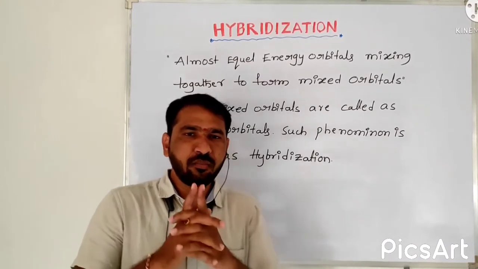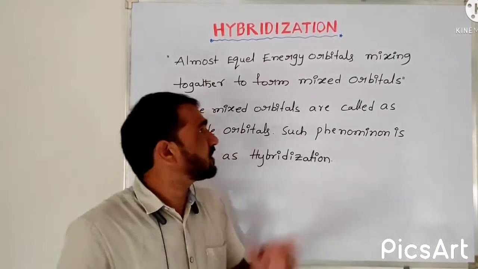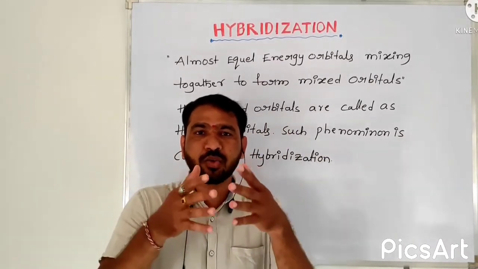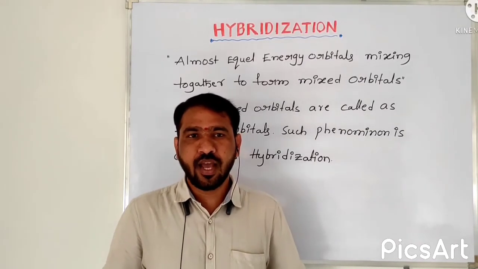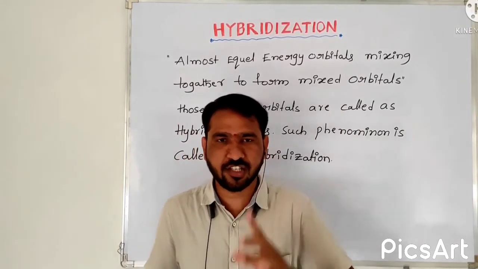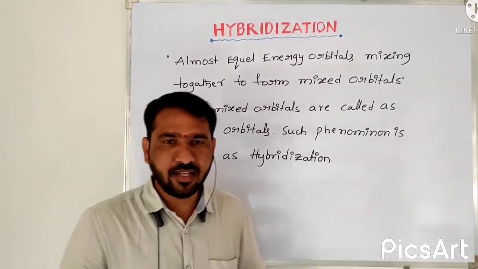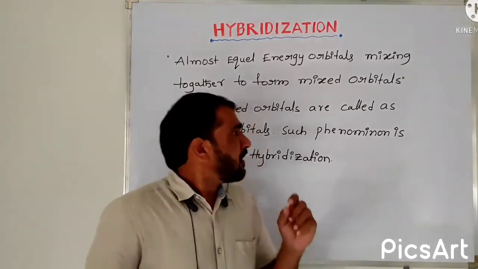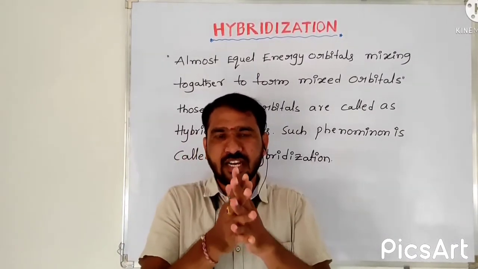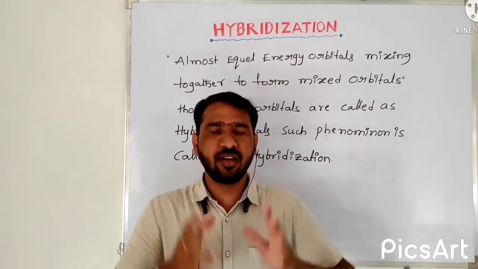And one more important point we have to remember. What is the important point about this hybridization? Remember, the orbitals which are going to intermix together have almost the same energy level. That is the first point we have to remember. Then, as many orbitals as are going to intermix, that many orbitals should be obtained after the intermixing.